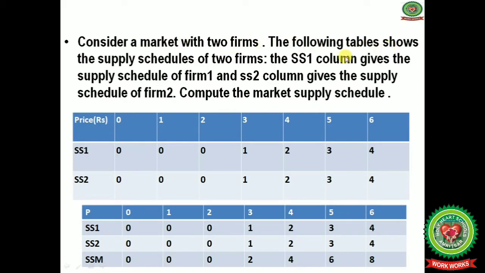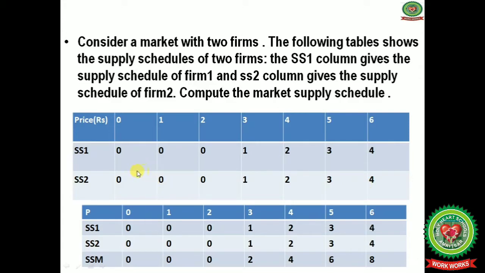Next, consider a market with two firms. The following table shows the supply schedule of two firms. The SS1 column gives the supply schedule of firm 1 and the SS2 column gives the supply schedule of firm 2. Now compute the market supply schedule. How will you compute the market supply schedule? The first row shows the price of the commodity, SS1 is the supply by the first firm and SS2 is the supply by the second firm.